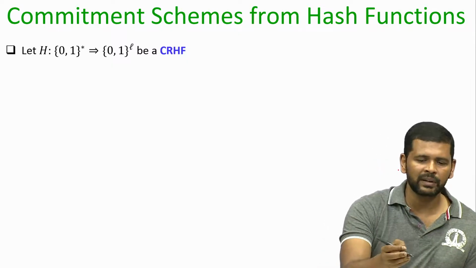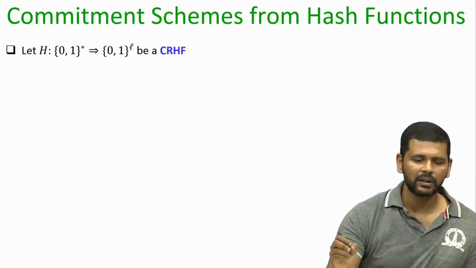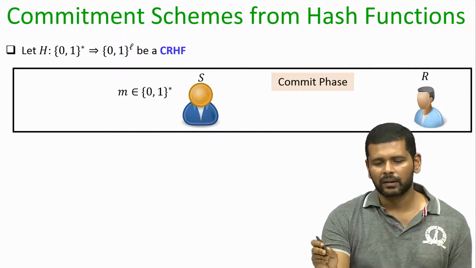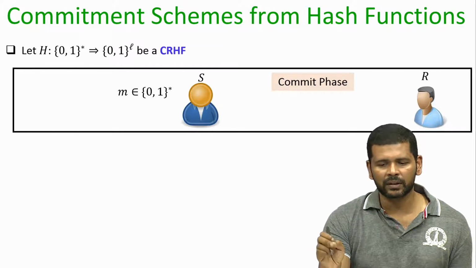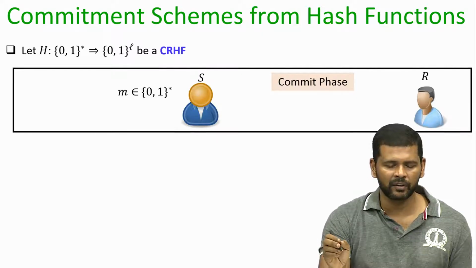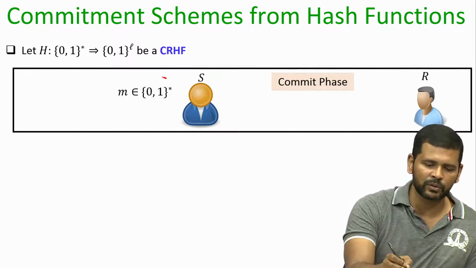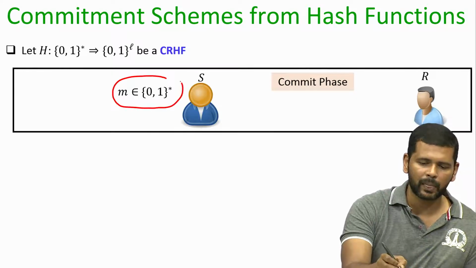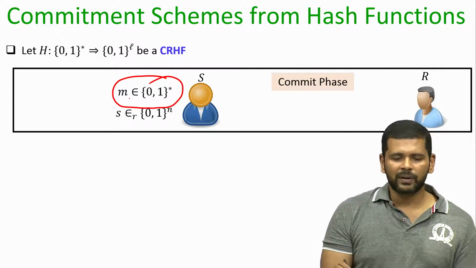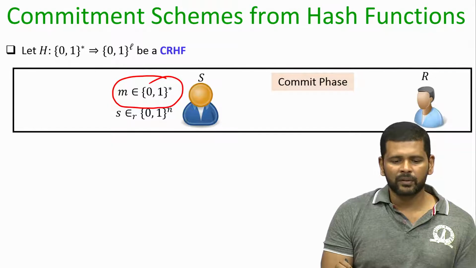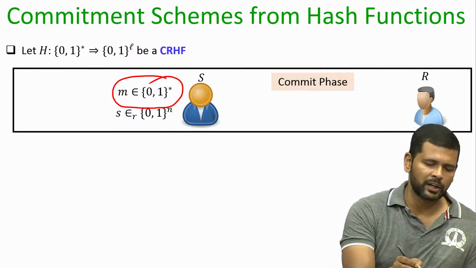So, imagine you are given a collision resistant hash function h, and the commit phase for the commitment scheme that we are going to design is as follows. The message that the sender wants to commit is some message m. To commit this message, the sender picks a randomness of some suitable size, denoted by s.